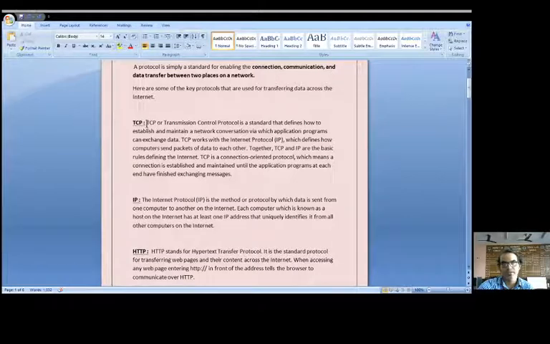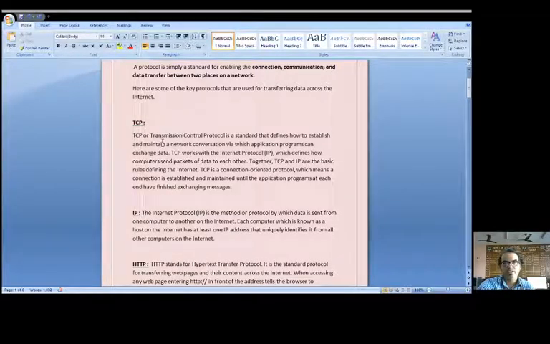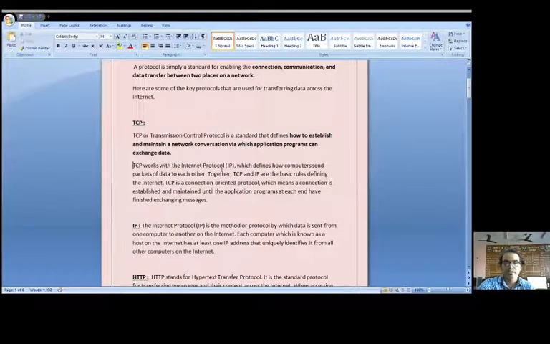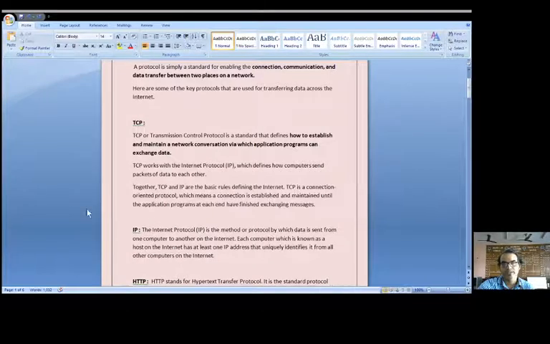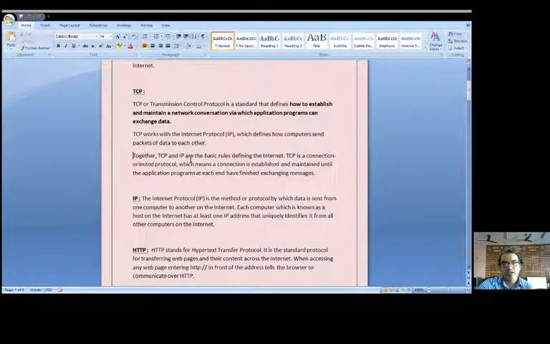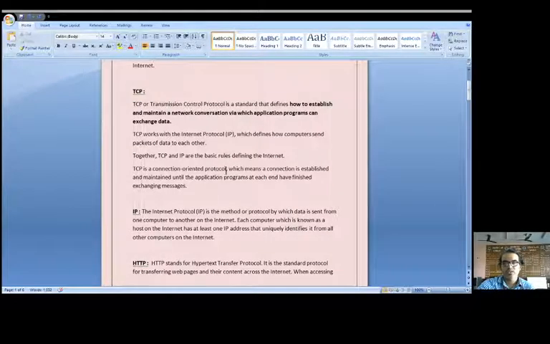First is TCP/IP. Transmission Control Protocol is a standard that defines how to establish and maintain a network conversation via which application programs exchange data. TCP works with the Internet Protocol, which defines how computers send packets of data to each other. Together, TCP and IP are the basic rules defining the internet. TCP is a connection-oriented protocol, which means a connection is established and maintained until the application programs at each end have finished exchanging messages.